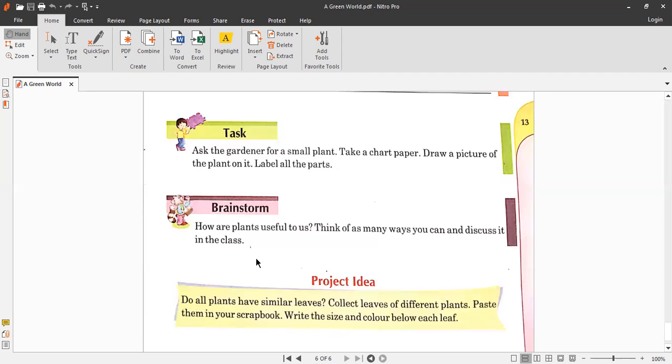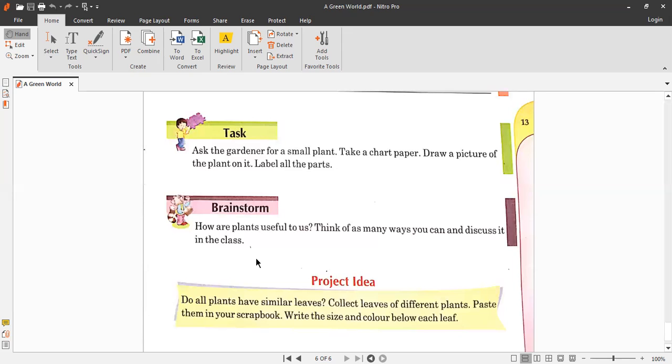So it means that plants are very important. They are playing a very important role in our lives, and we must grow more and more plants, and we must take care of the plants and trees as well. Okay, we should not cut them. We should not break even the tiny plants.